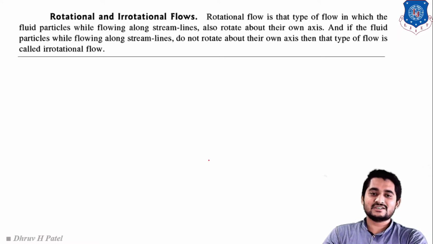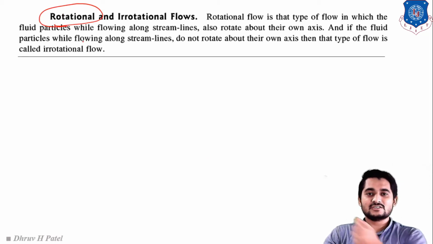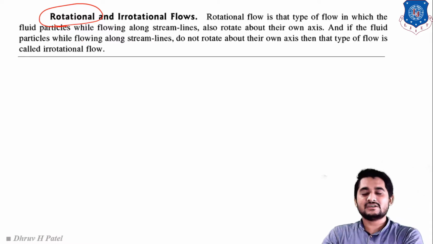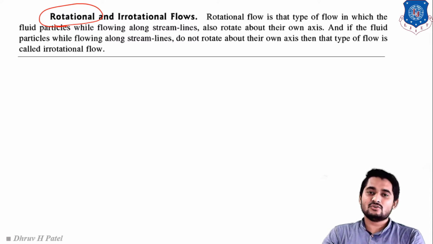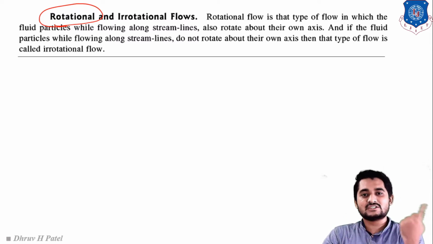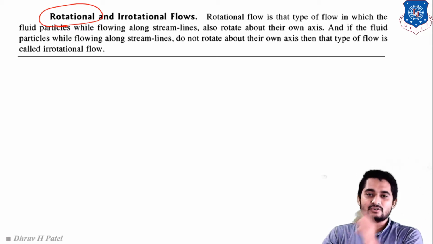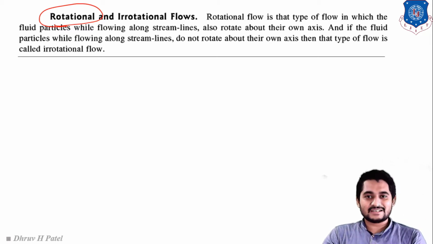Next one is rotational and irrotational. For rotational flow, you have to remember the example of the sun and earth. The earth is moving around the sun, but it also rotates about its own axis. That is an example of a rotational body. And irrotational means it only moves around another body. It does not rotate about its own axis. That is known as irrotational flow, right?